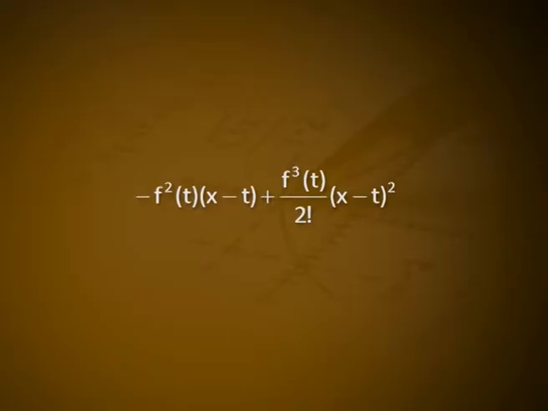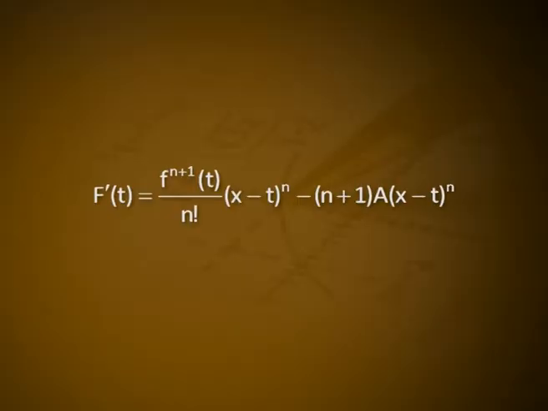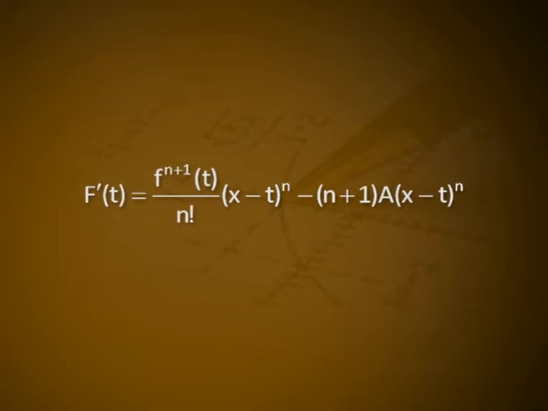Differentiating the fourth term, we get -f''(t)(x - t) + f^(3)(t)/2! (x - t)^2, and so on. Therefore, an easy calculation shows that F'(t) = f^(n+1)(t)/n! (x - t)^n - (n + 1)A(x - t)^n.